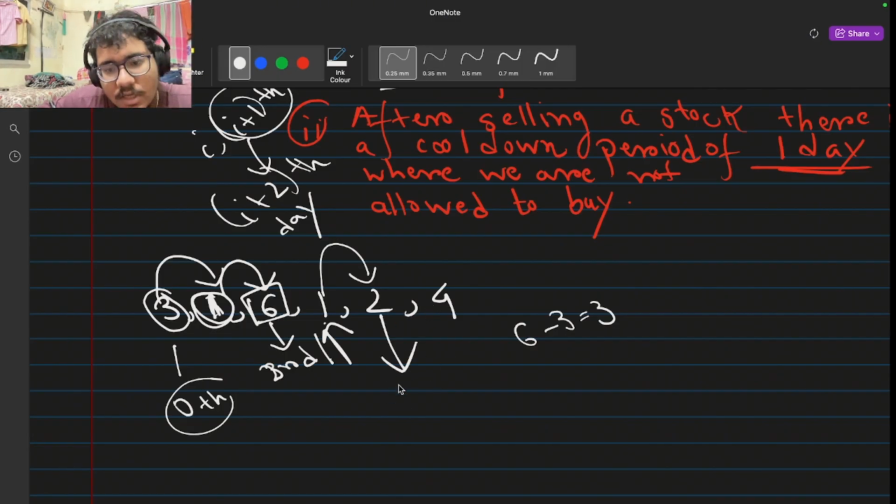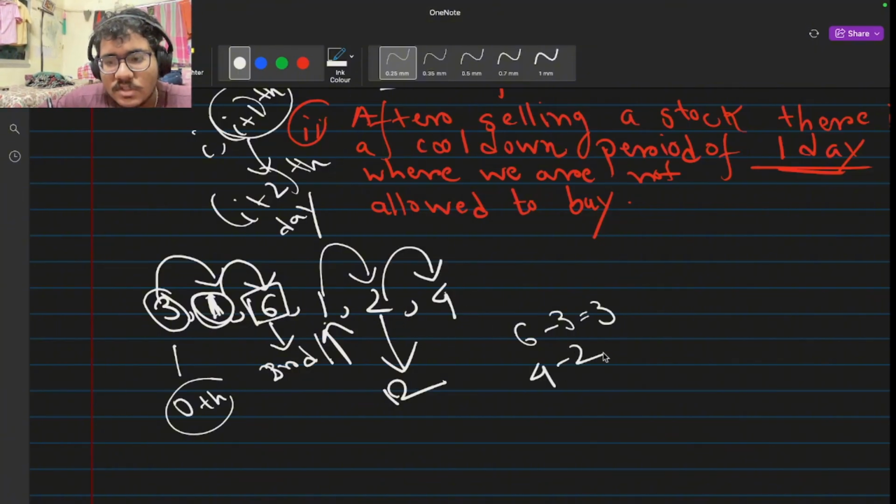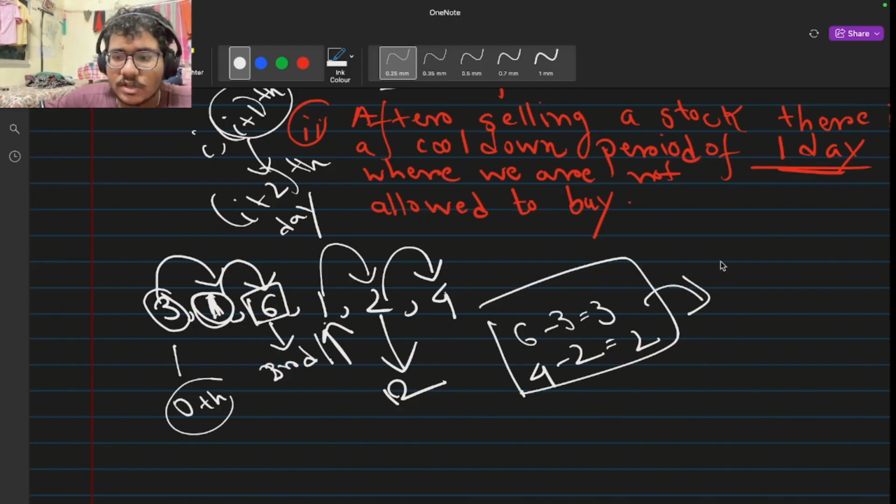So if I buy it, then I will buy for rupees 2. Then I will move to the next day, and now I can sell it. The net profit from this transaction will be 2. So according to this, my net profit throughout this array is 5. Now the problem statement is, by buying and selling stocks, keeping in mind the constraints, we need to maximize our profit. So how can we solve this?